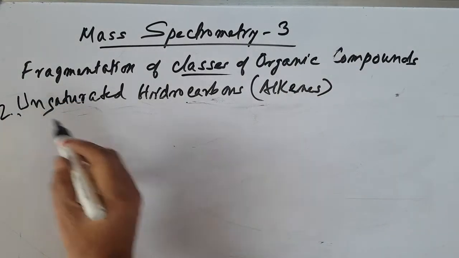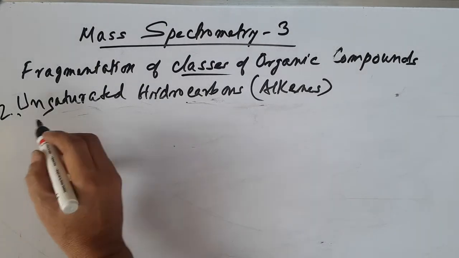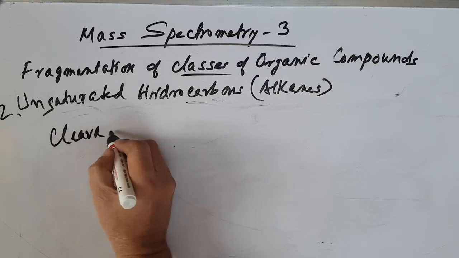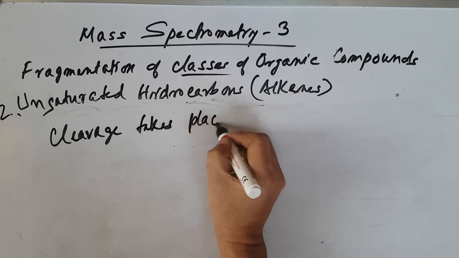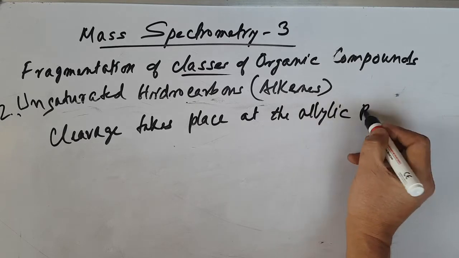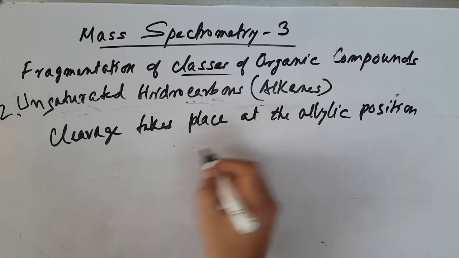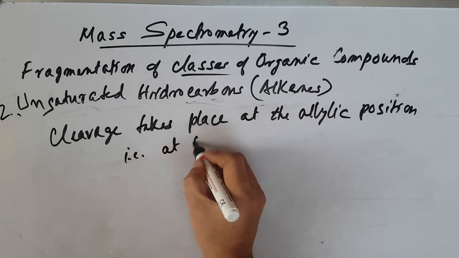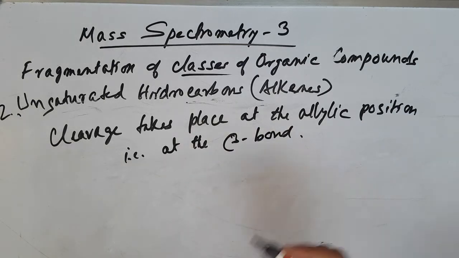For alkenes, fragmentation is almost similar, but here one important thing is that cleavage takes place at the allylic position. At the allylic position means at the beta carbon bond. It is at the beta bond. Okay, beta bond. So this one shows a high intensity peak.